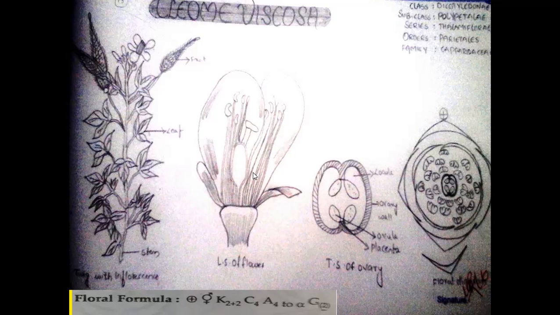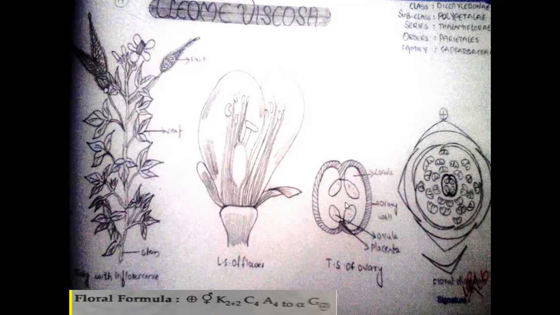Gynoecium shows bicarpellary gynoecium. Bicarpellary means here it is one carpel, here also one carpel. The two carpels are fused, called syncarpous. The ovary is superior ovary with unilocular chamber.